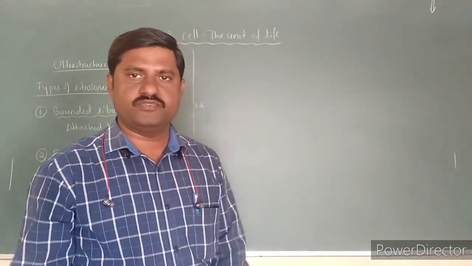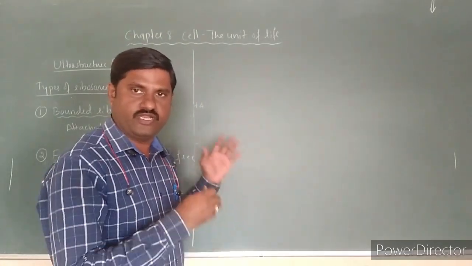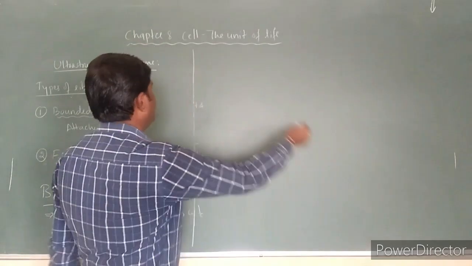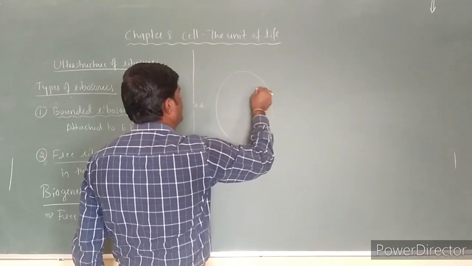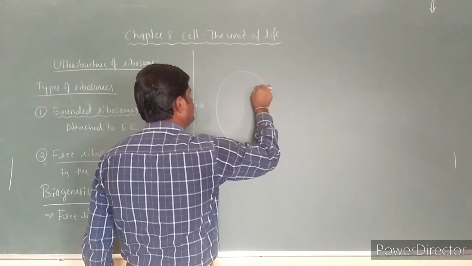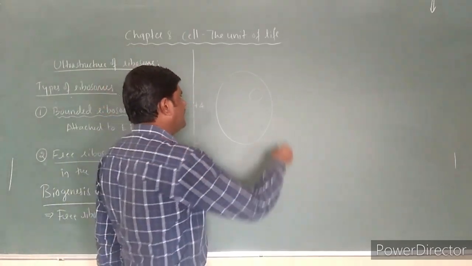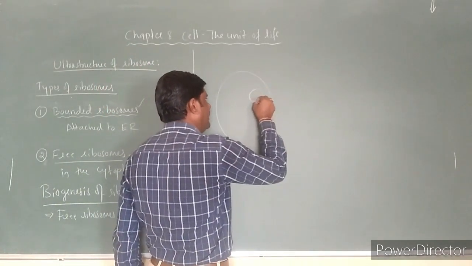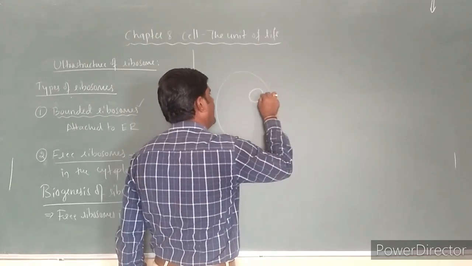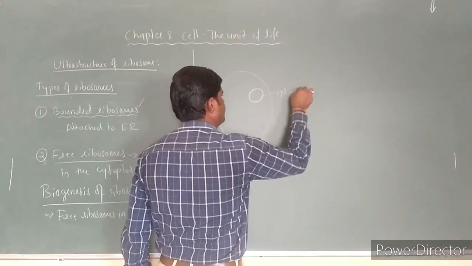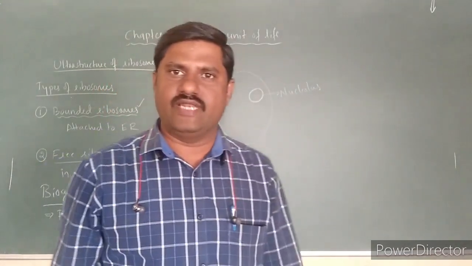So these ribosomes, especially bounded ribosomes as well as free ribosomes, if it is a nucleus, inside the nucleus there is another naked cell organelle, which is membraneless, and it is called the nucleolus.